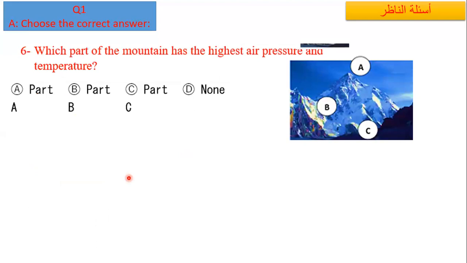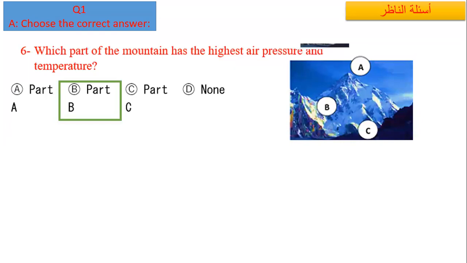Next, question number 6. Which part of the mountain has the highest air pressure? Highest. Yes, at the top, or at the foot of the mountain. I'm sorry, the answer here is part C. Correct it, okay, so there is no confusion. I'm sorry, here it is part C.